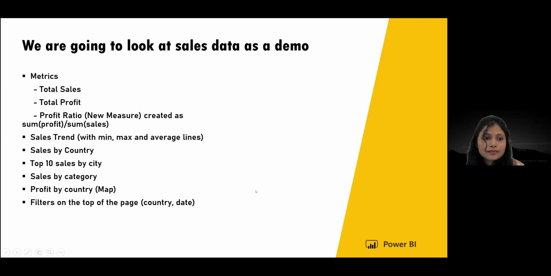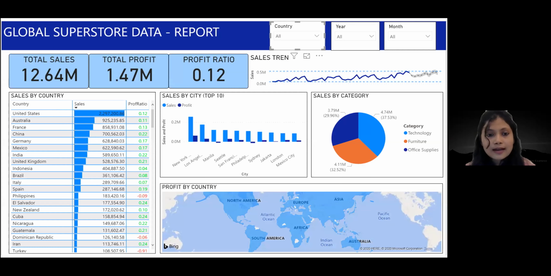Next, we are going to have a sales data, which is nothing but a CSV file with just numbers. And from that, we'll actually build some metrics, which will be the total sales, total profit, etc. We'll see the sales trend, and then the sales by country, top 10 sales by city, and then profit by country. We'll have map visualizations, etc. So let's get started. So the data that we have today